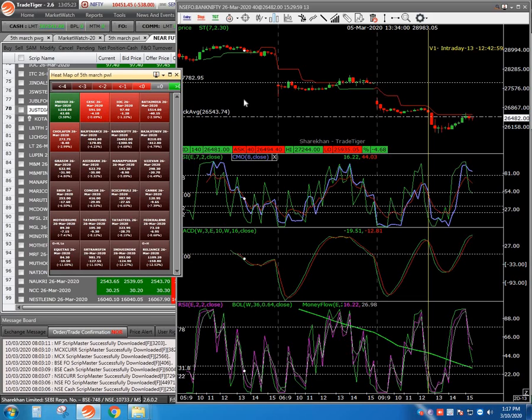This is only helpful to those people who cannot do the Excel calculation during the 9:50 to 10:30 time, because at that time they may be working outside, or they may be on the road and caught in traffic or something like that. So for them, they were asking every day, is there any method? Then I thought of sharing this method with them. So this is one more intraday method. With that one you can trade.